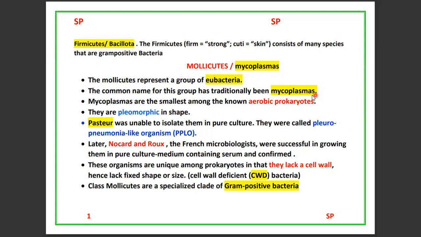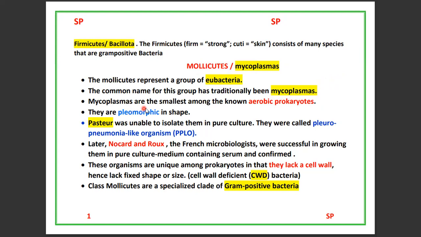A lot of controversy arose between Mycoplasma and Mycoplasmas. Mycoplasmas is a general term: all gram-positive bacteria without a cell wall are popularly known as Mycoplasmas. Then Mycoplasma is one of the subcategories in Mycoplasmas. A lot of controversy arose, so the name Mycoplasmas was changed to Mollicutes.